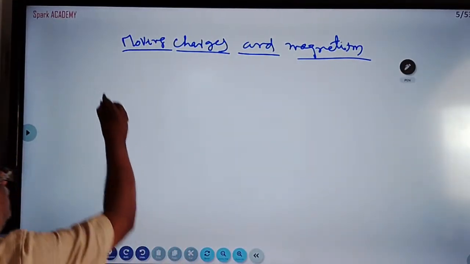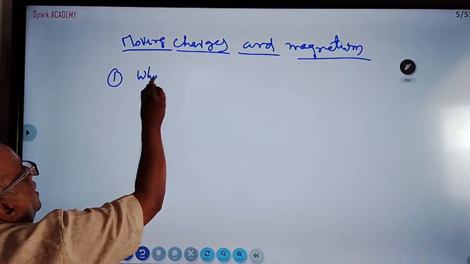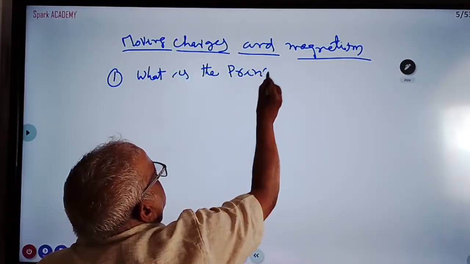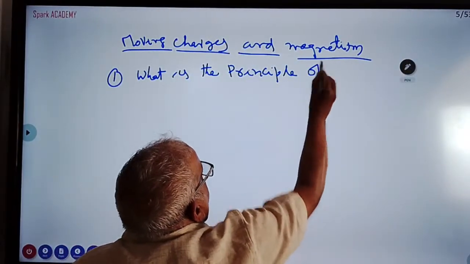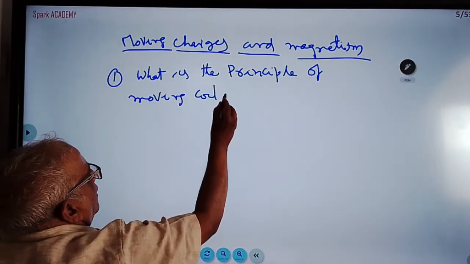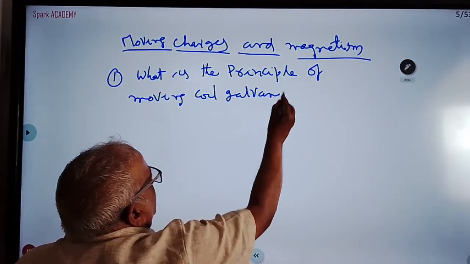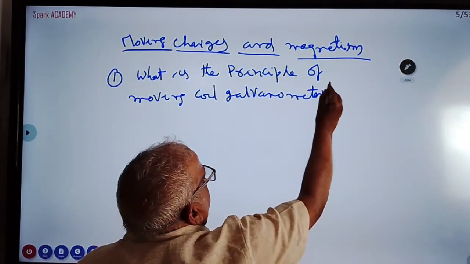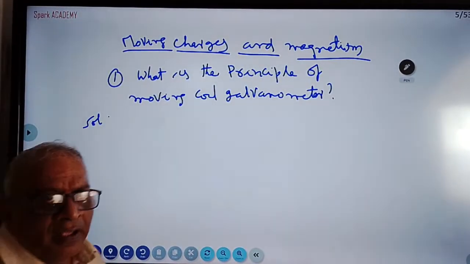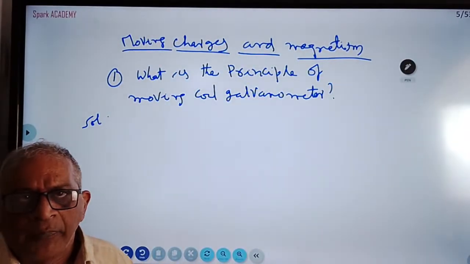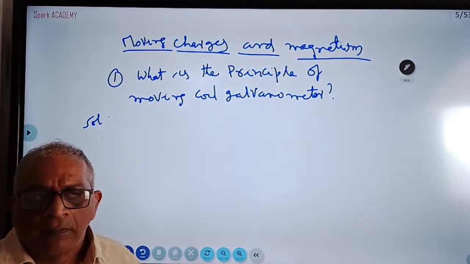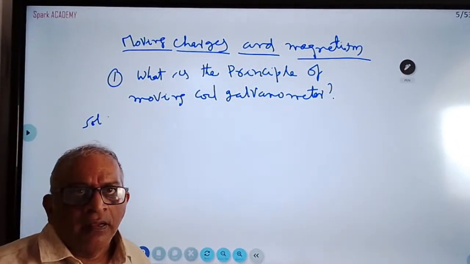What is the principle of moving coil galvanometer? Answer: a current carrying loop or coil kept in a uniform magnetic field gets rotated due to torque. This is the principle of moving coil galvanometer.